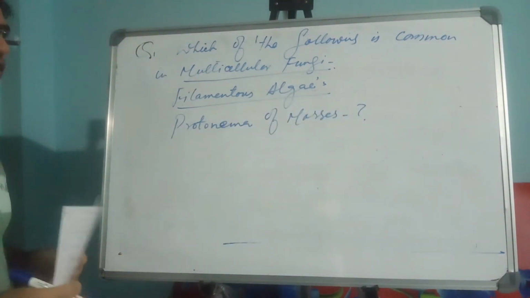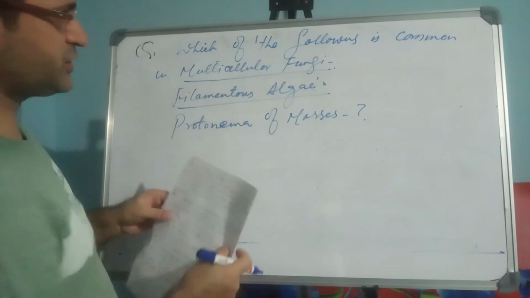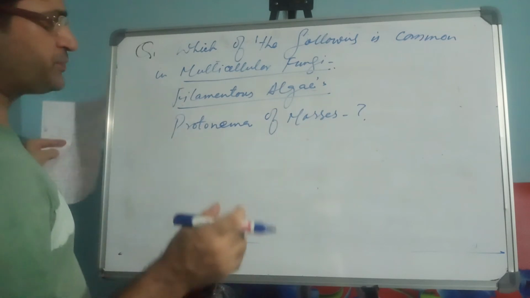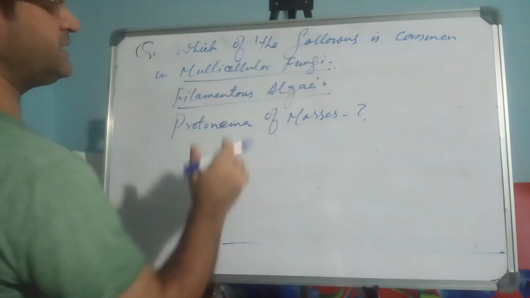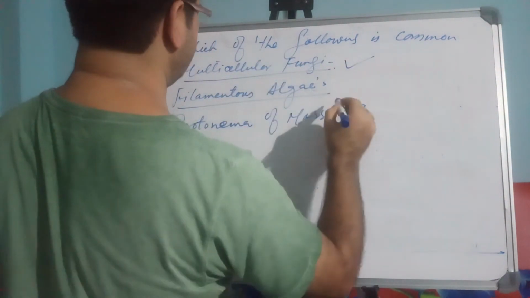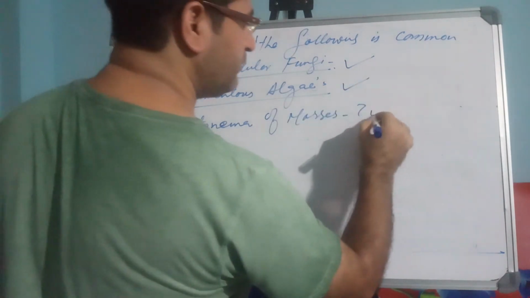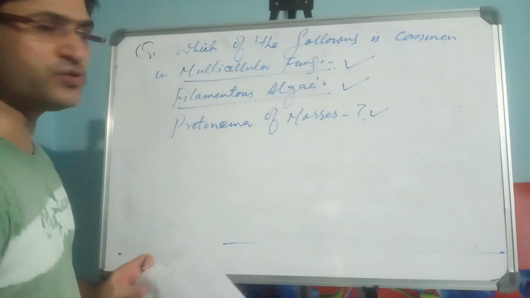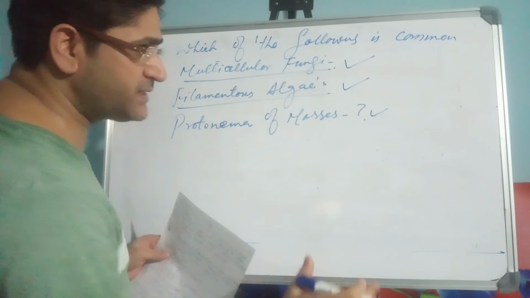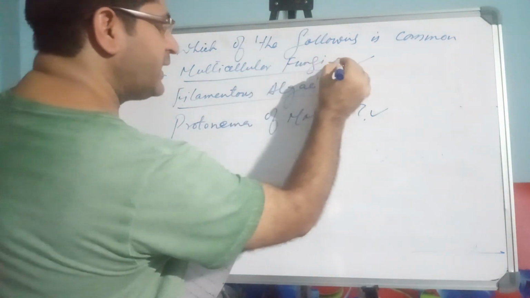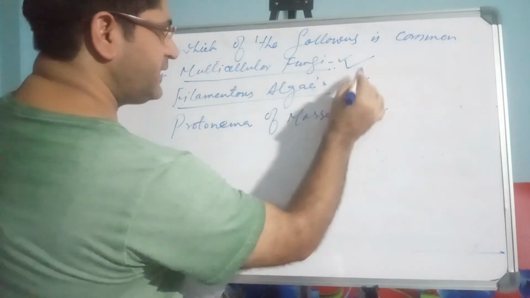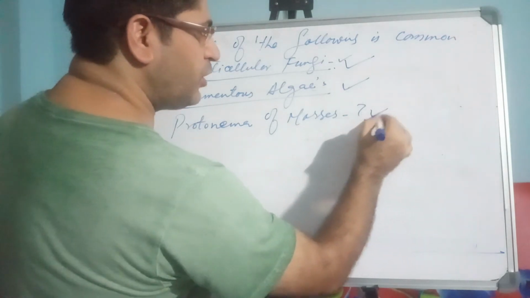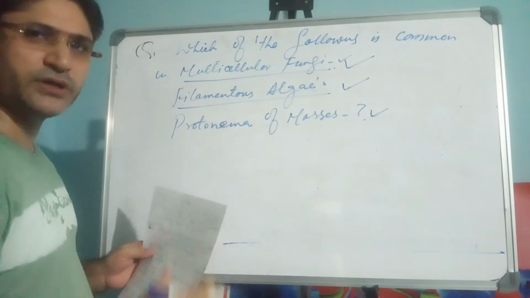Now, according to this question, which is the option that is common in these three: multicellular fungi, filamentous algae, and mosses? The student who has the concept clarity about fungi as well as filamentous algae as well as the mosses or bryophytes will be able to give this answer.